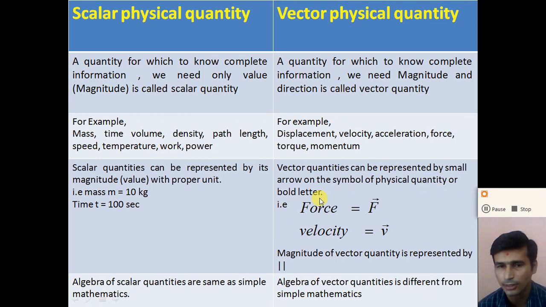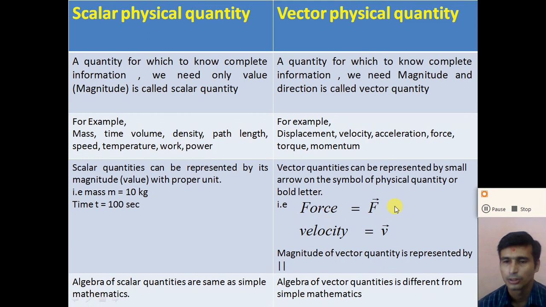For example, force is a vector quantity, so force can be represented by F with a small arrow on top. Similarly, velocity is represented by v vector.